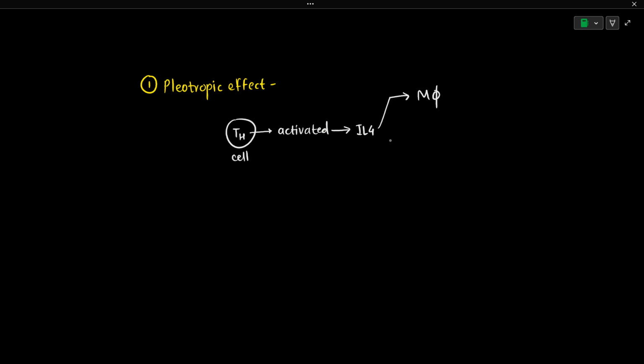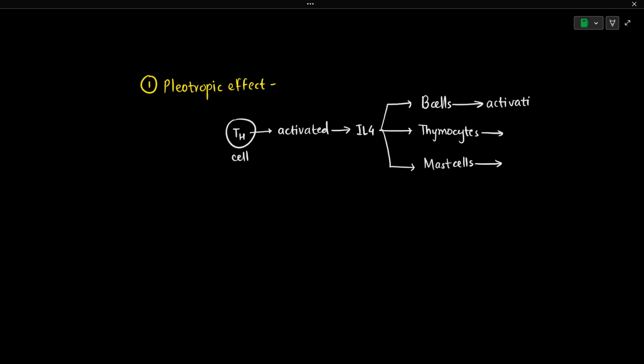When this T helper cell secretes IL-4, the IL-4 can affect multiple cells. It can affect the B cells, the thymocytes, and it also has its effect on the mast cells. So one cytokine molecule has an effect on multiple cells, and the effects can differ. B cells, for example, will be activated due to IL-4, and they could even proliferate.